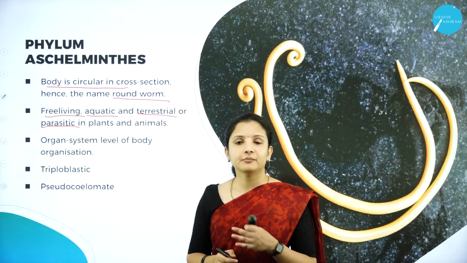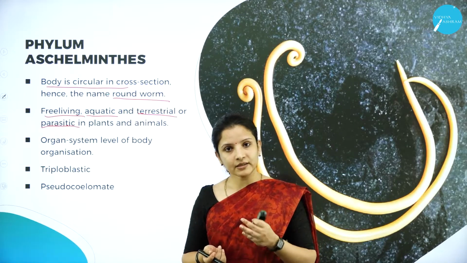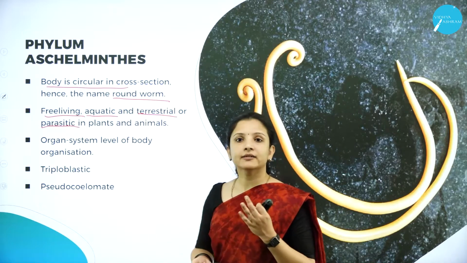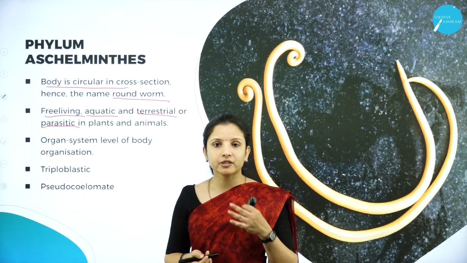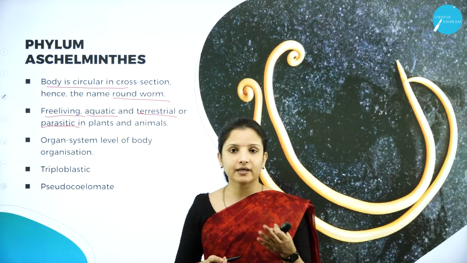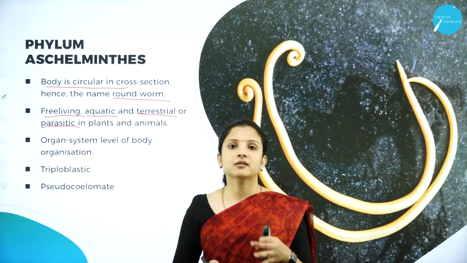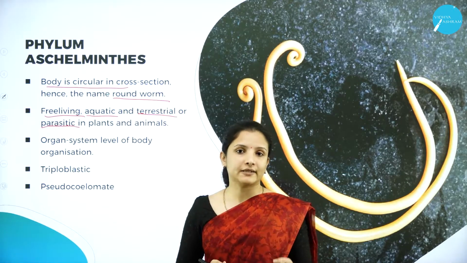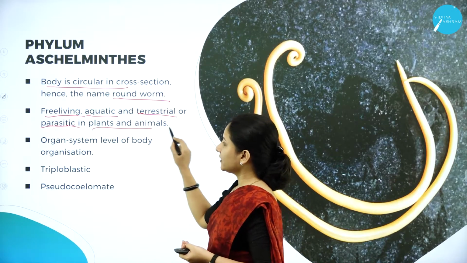Aquatic means they can live in fresh water or in marine environments. Terrestrial, they can live on the land. And apart from that, if they are terrestrial, they can also be parasitic. Parasitic means they live on other plants and animals wherein they cause diseases to those plants and animals.